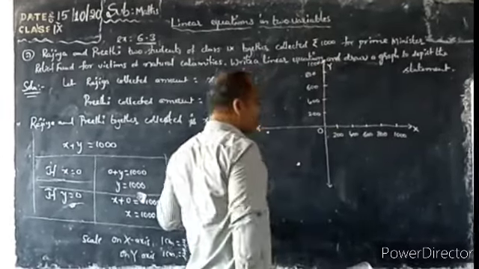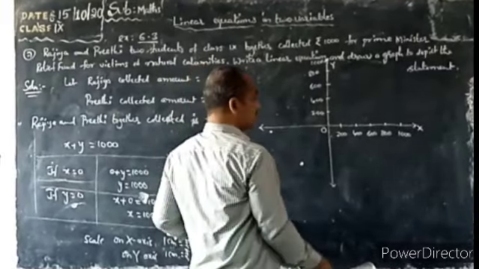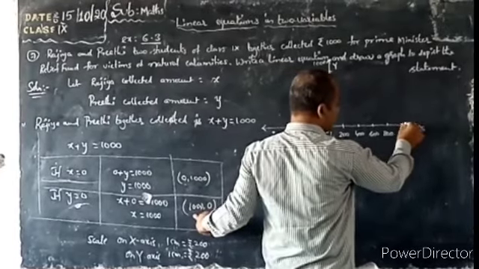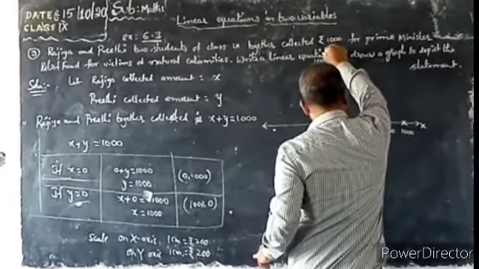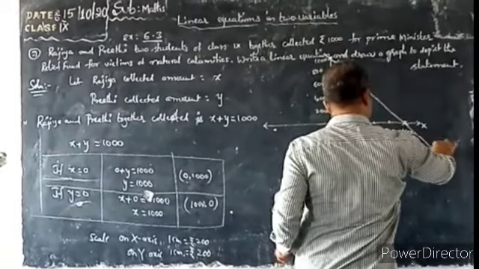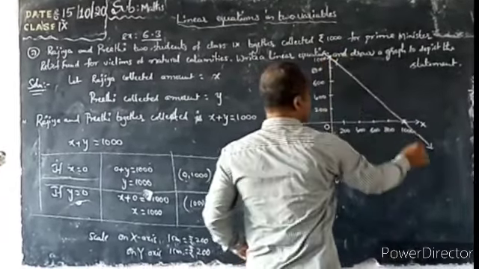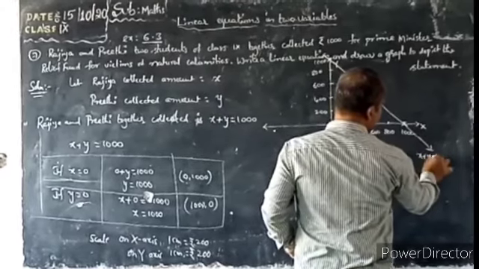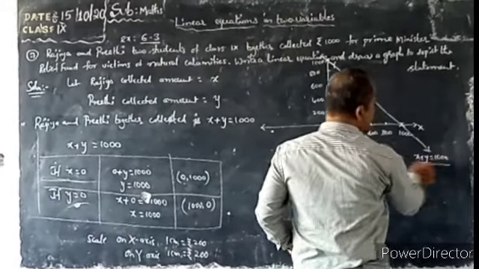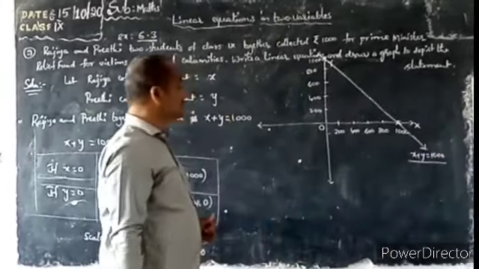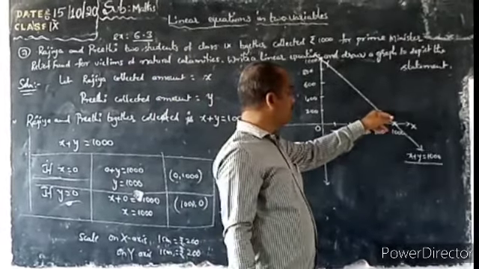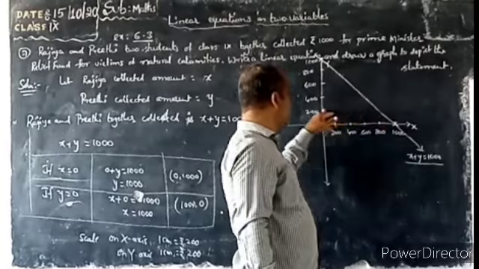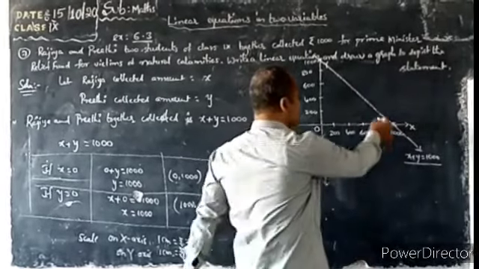Next, (1000, 0). The y coordinate is 0 on the x-axis. Just now join these two points using a scale. This is nothing but x plus y is equal to 1000. Is it clear or not? If x is 800, what is the y value? 200. Where it touches? Let's see.